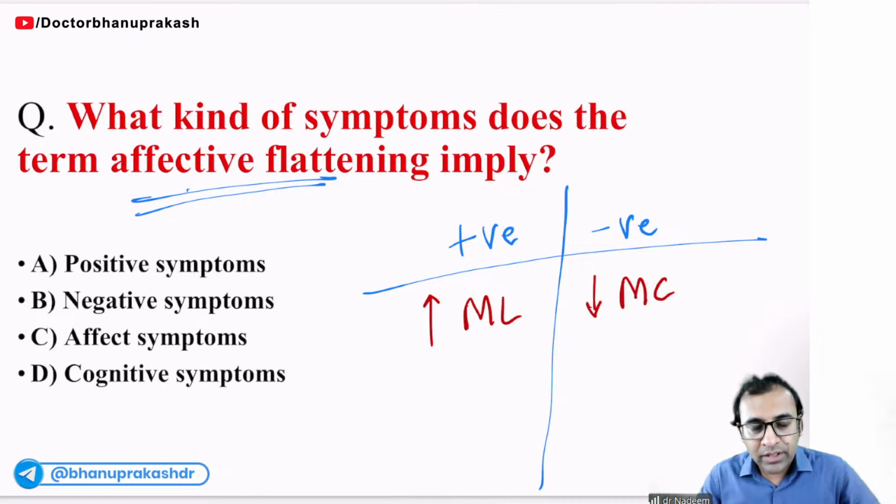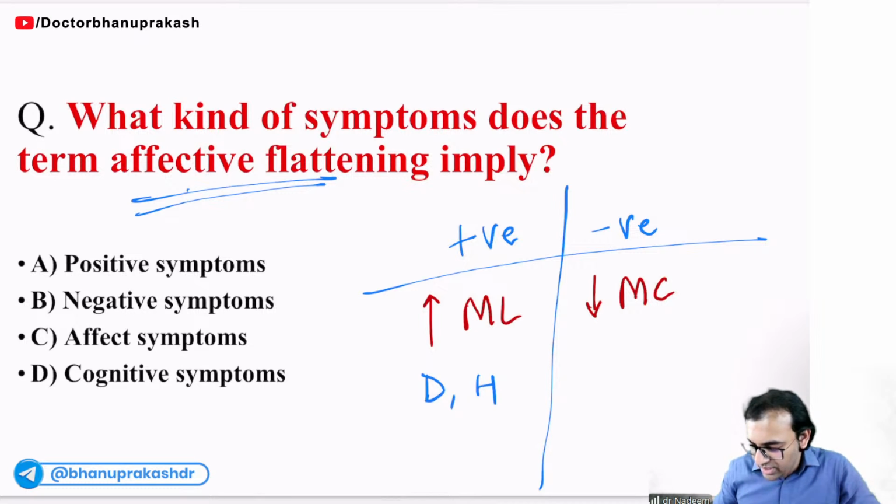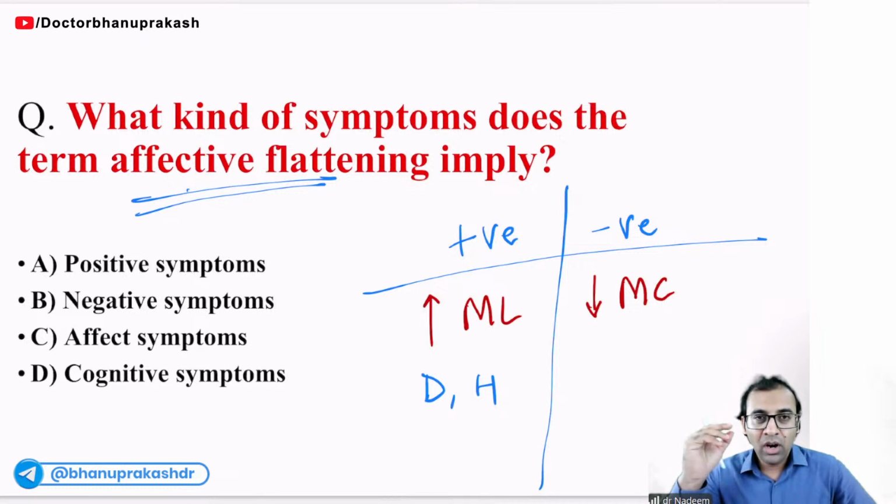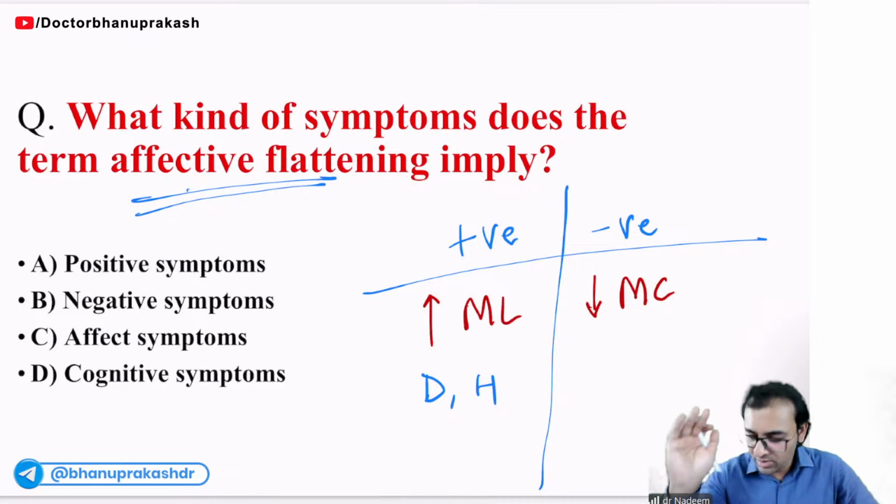What are the positive symptoms? Add-on symptoms. These symptoms were not there before, but now these symptoms are there, like delusion and hallucination. Negative symptoms mean loss of normal function. Earlier the patient was very talkative, now the patient is no more talkative. Earlier he used to attend all social gatherings, but now he is not attending. Easy to understand.